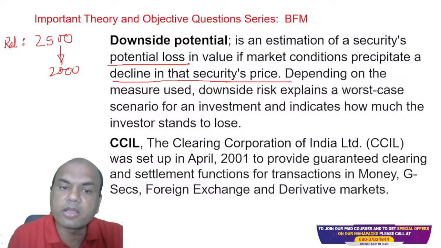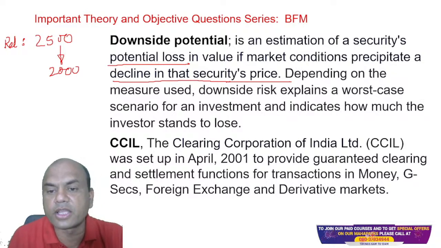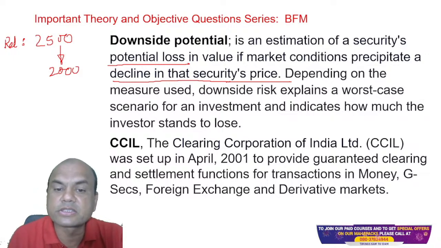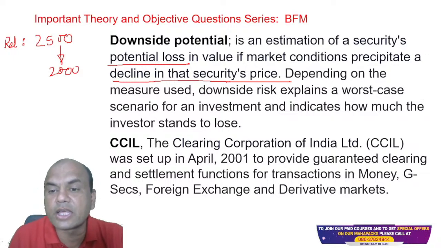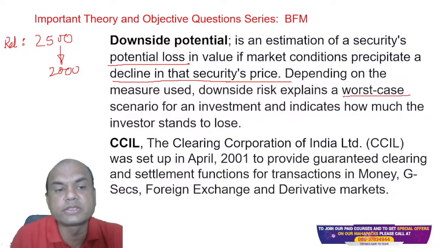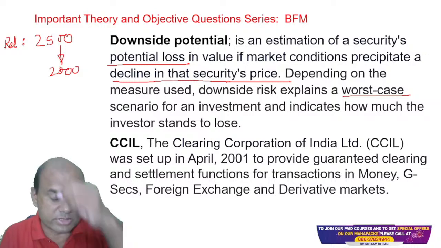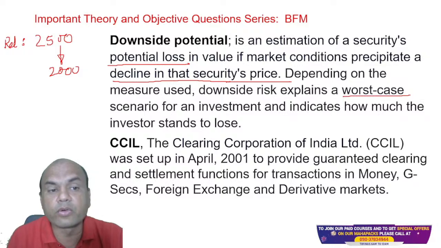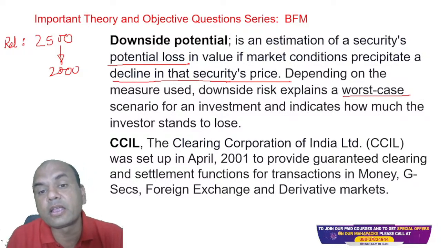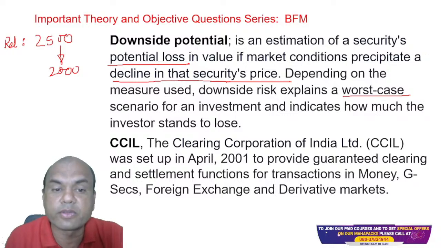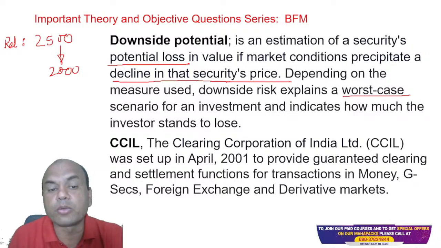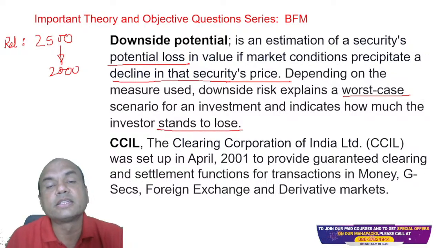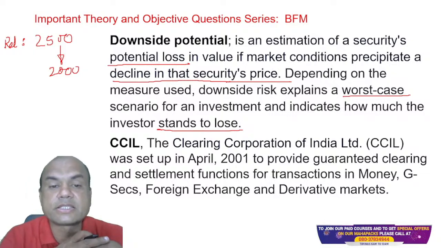Depending on the measures used, downside risk explains a worst case scenario for an investment and indicates how much the investor stands to lose. Worst case scenario means what is the lowest level which this stock can go down to, or the lowest level at which this bond can go down. Worst case scenario is always taken into account by any company whenever you're doing a conservative investment. It indicates how much this investor will lose if the Reliance share goes down.